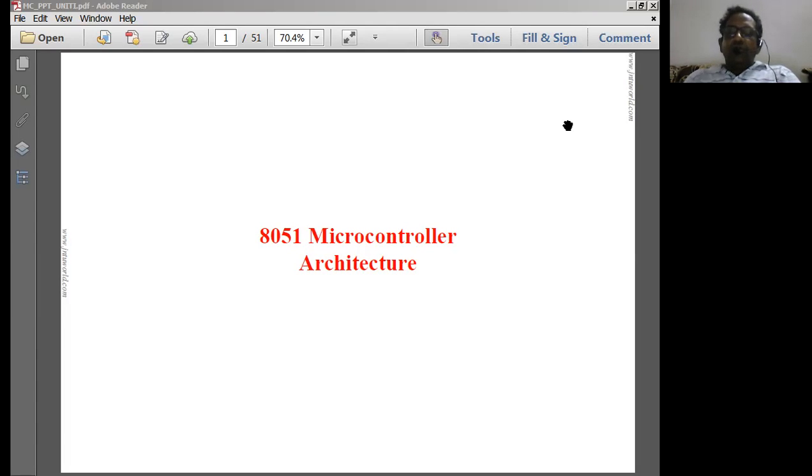So before we discuss the 8051 microcontroller, let us discuss the differences between a microprocessor and a microcontroller. The basis to understand the microcontroller is the microprocessor, of course, because we are moving from microprocessor to the microcontroller. We are making a shift of a digital system from microprocessor unit to a microcontroller unit. Therefore, first of all, we try to understand the differences between the microprocessor and microcontrollers. Let us look into the differences between these two.